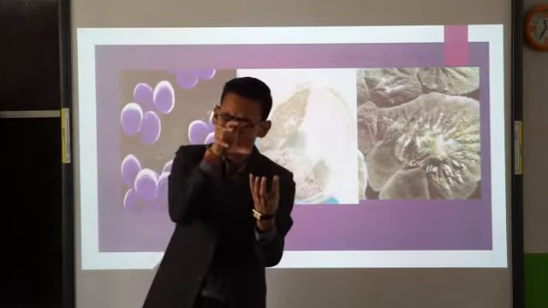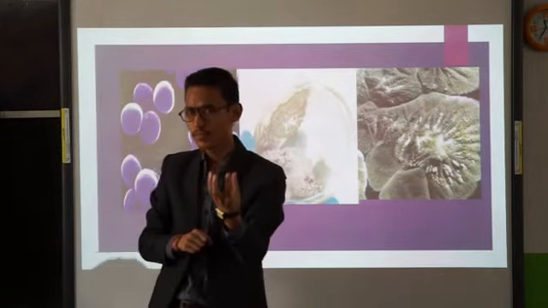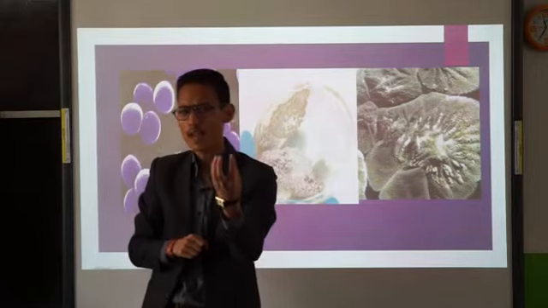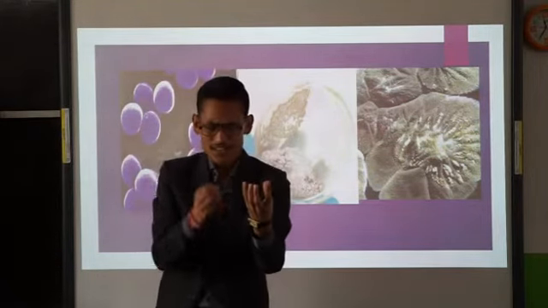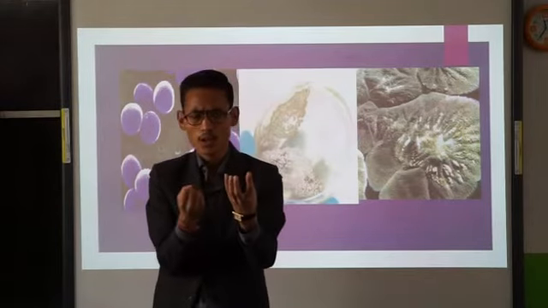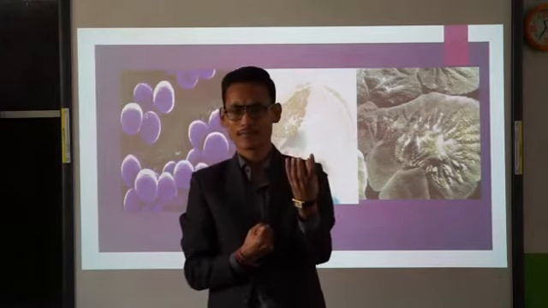So Fleming observed that culture plate very carefully, and he observed that a certain mold, M-O-U-L-D, was growing over there. And the secretions of that mold were inhibiting the growth of bacteria.